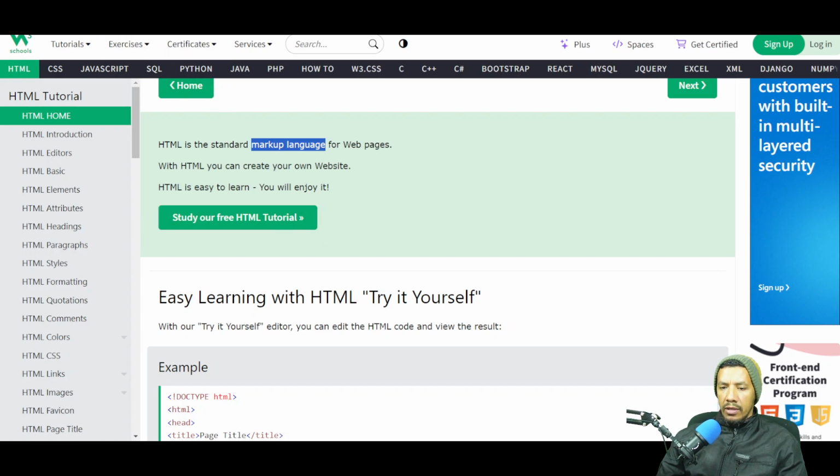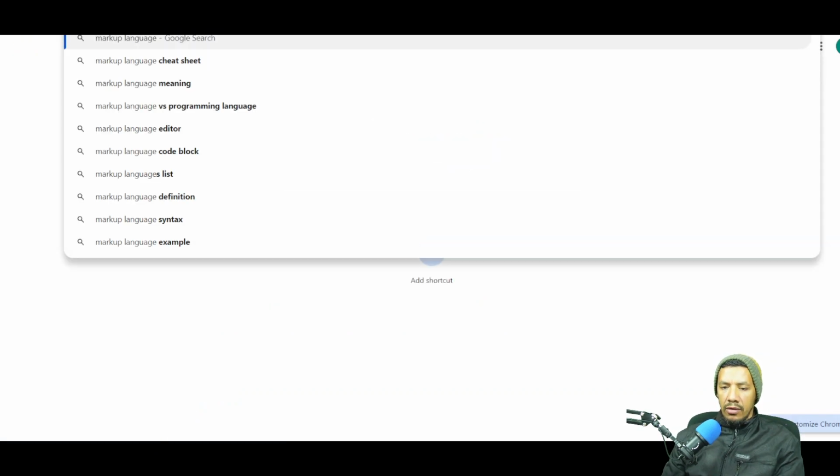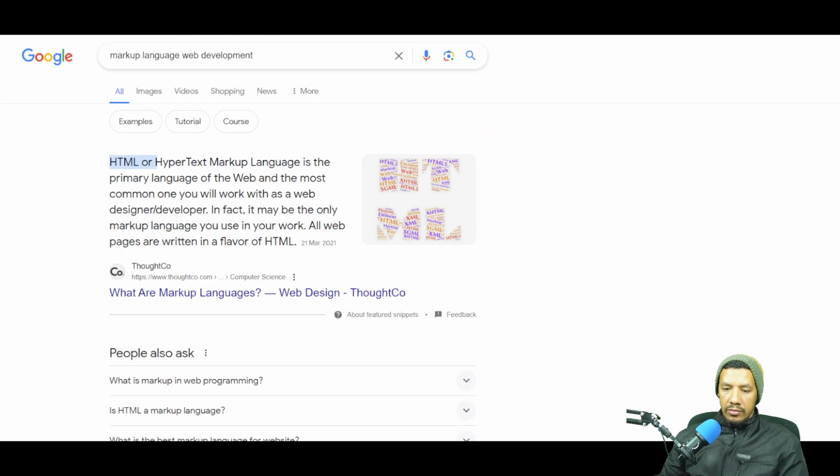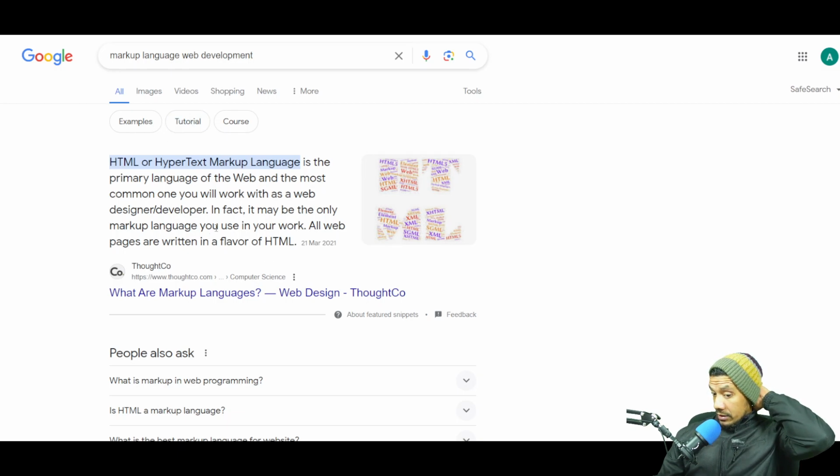So for example, markup language. You might not know what that means. So let me search markup language, web development. Let's see what comes up. HTML or hypertext markup language is the primary language of the web, and the most common one you will work with as a web designer or developer. In fact, it may be the only markup language you use in your work. All web pages are written in a flavor of HTML. So it's the language of the web. Basically, that's what they're saying. Well, that's what I understand from this over here.